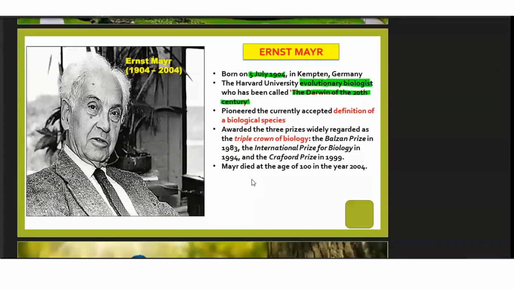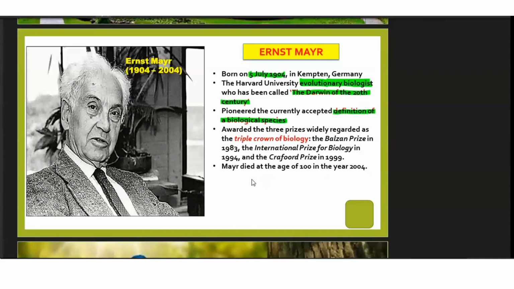There was one more question that often comes from here, that is, who gave the definition of biological species? Who gave the concept of the currently accepted definition of biological species? The person was Mr. Ernst Mayr. Okay, so this point also needs to be remembered.